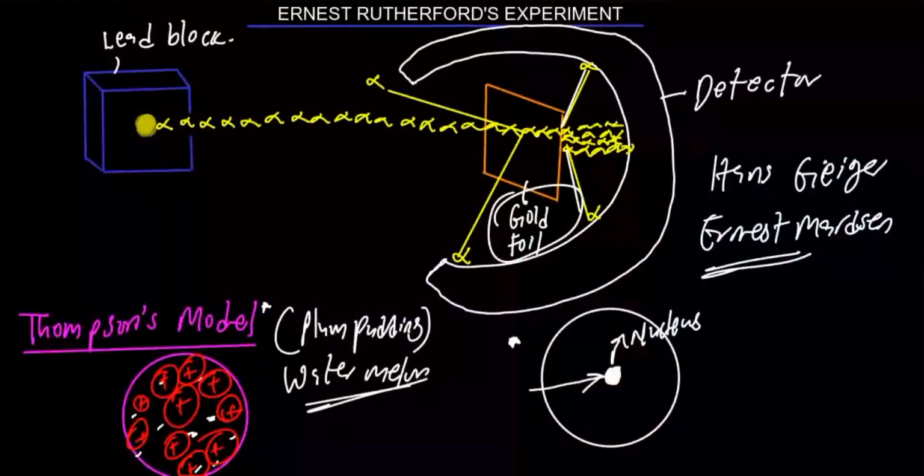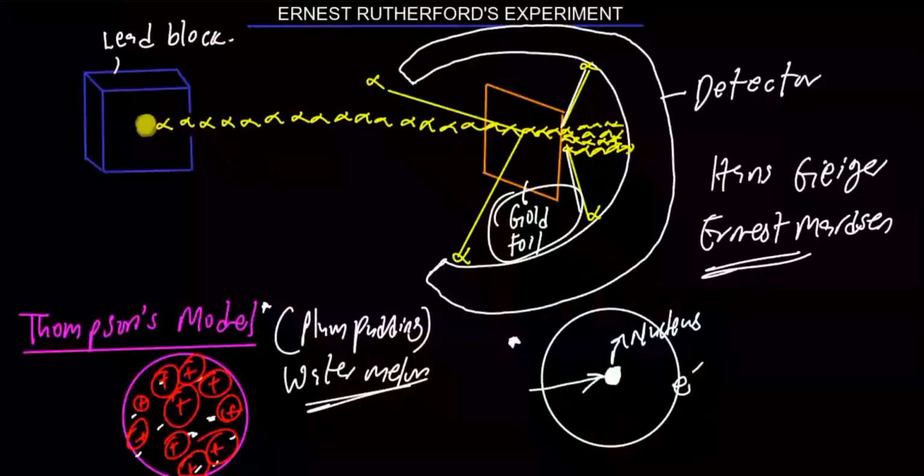One more thing: Ernest Rutherford also proposed that the electrons keep revolving around the nucleus of the atom, and that's all. So I will summarize that an atom consists of an empty space with a positively charged center where the whole mass of the atom is concentrated. Also, he proposed that the electrons keep revolving around the nucleus. That is it. So this is the Rutherford model, and that's his proposition.